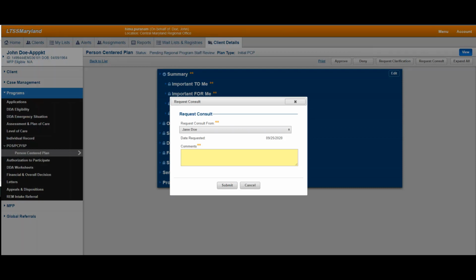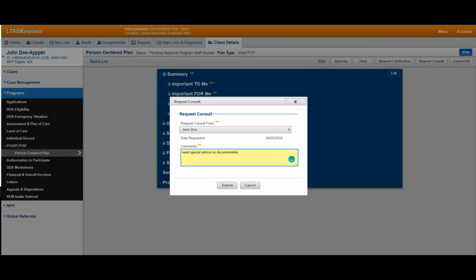The system automatically populates the date requested, which is the date you send the consult. You shall use the comment text box window to provide your specific request and questions. This is a mandatory field that must be completed.